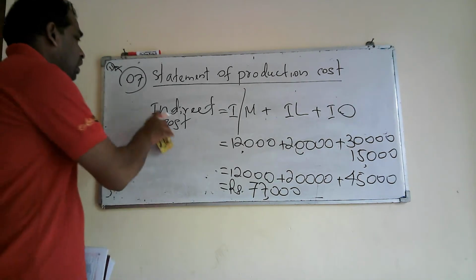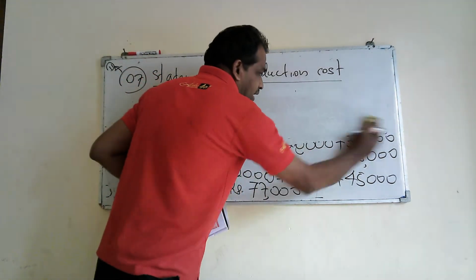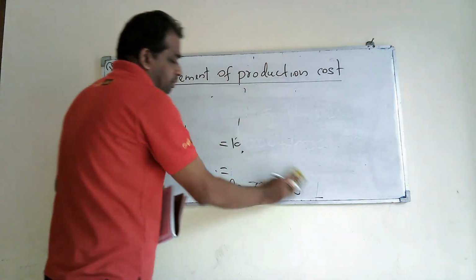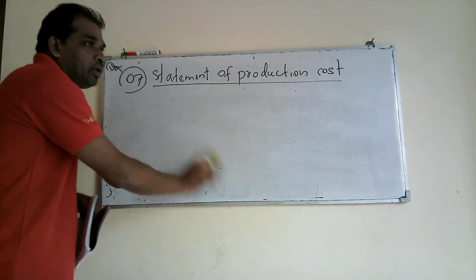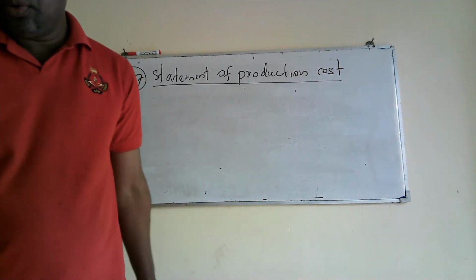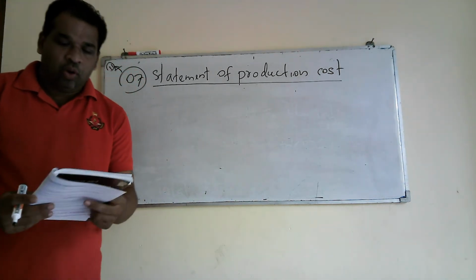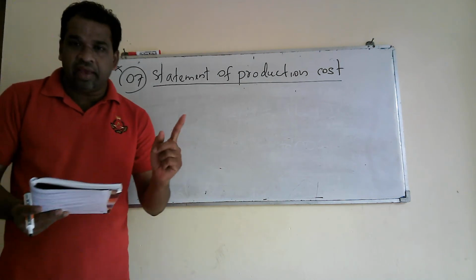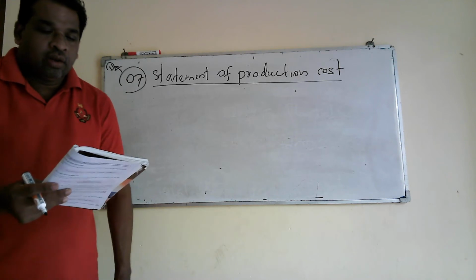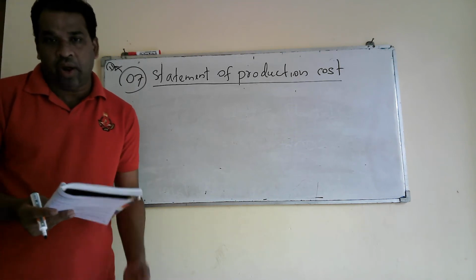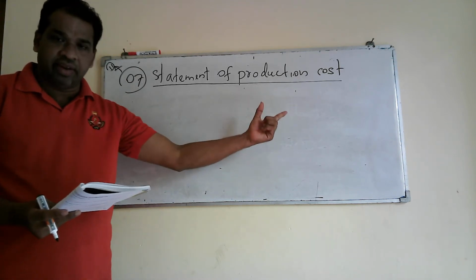Right. We can discuss those 3 questions, but I will discuss first only 2. That is 1 and 3. You can do activity number 2 as homework, right? Okay, you come to the first activity. Classify the given cost below into direct and indirect. You understood what is direct and what is indirect.